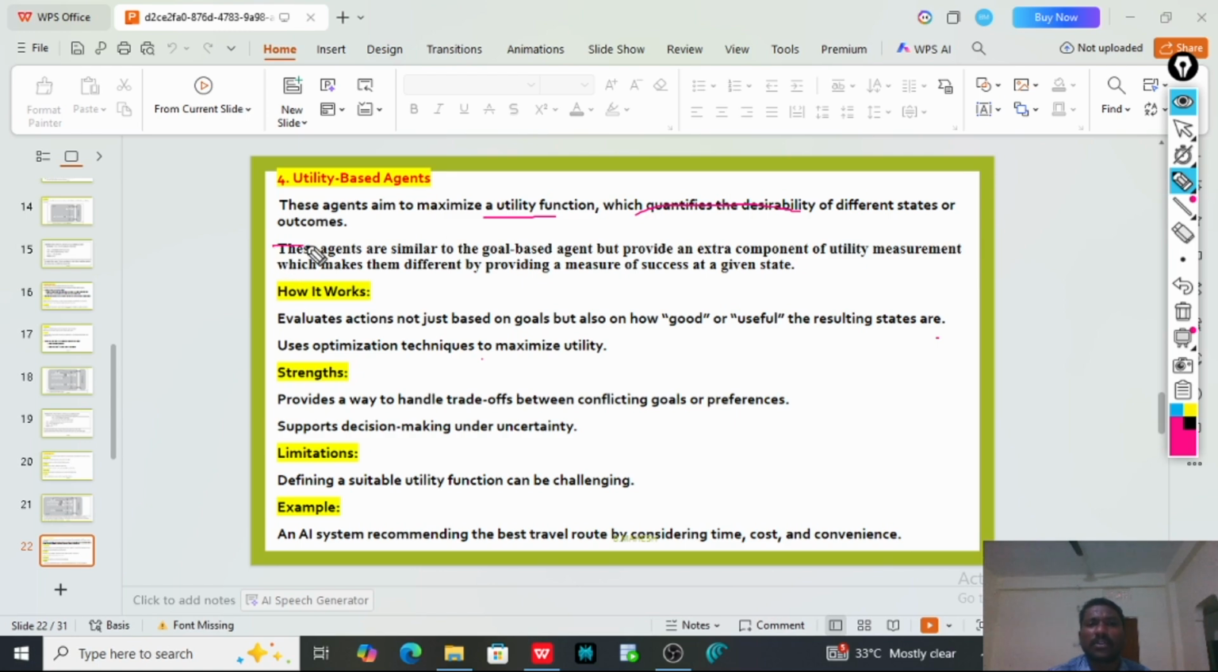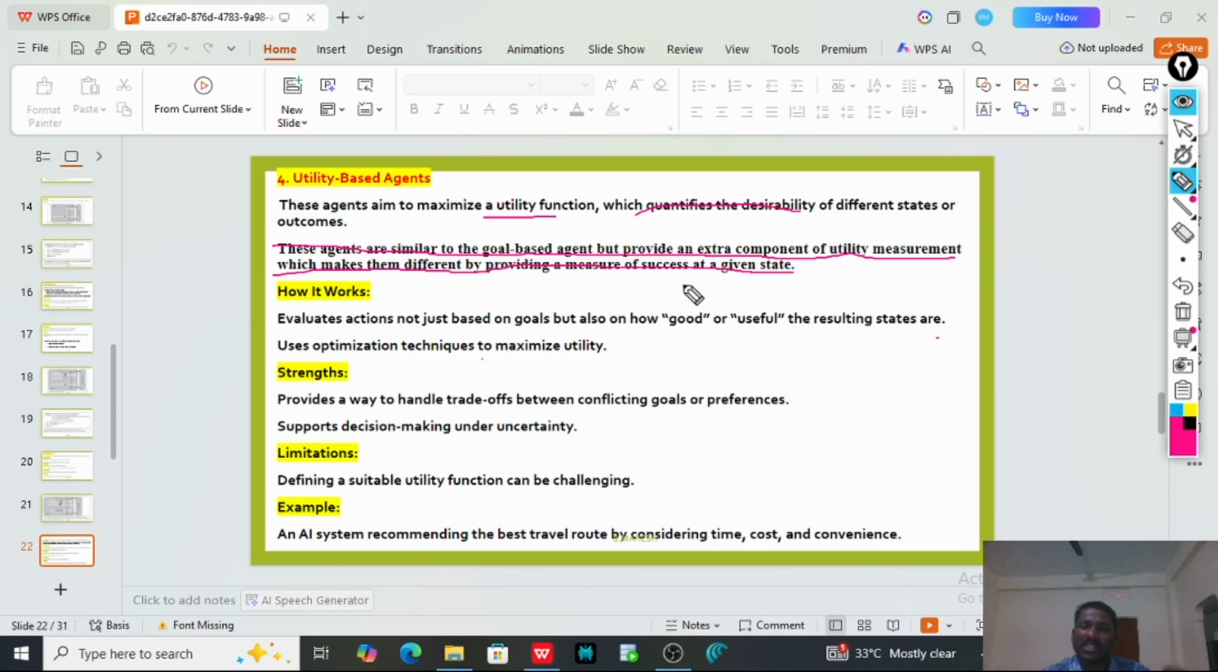These agents are similar to the goal-based agent, but provide an extra component of utility measurement, which makes them different by providing a measure of success at a given state. So the goal-based agent and utility-based agents both are the same. The only difference is in goal-based agent, we don't have any measurement like utility function, but the utility-based agent has.